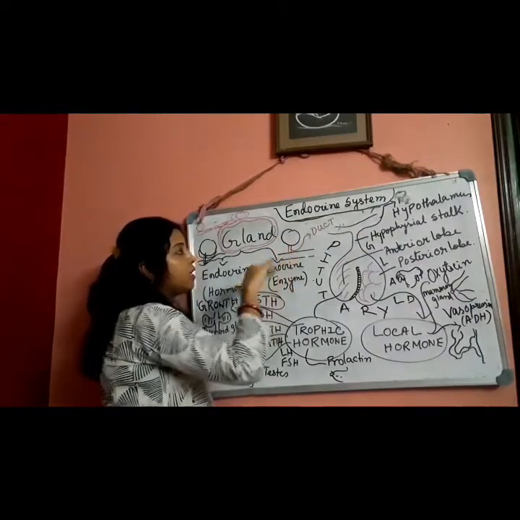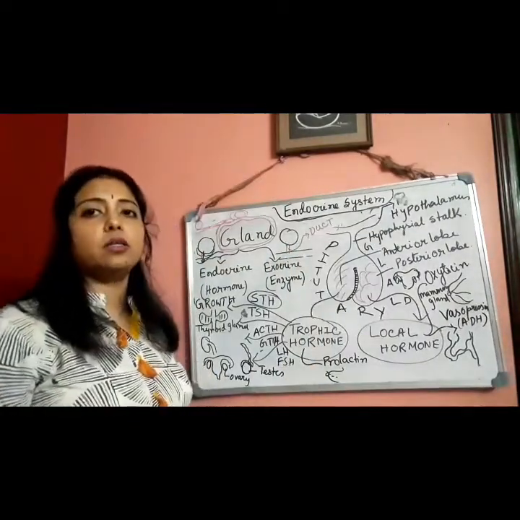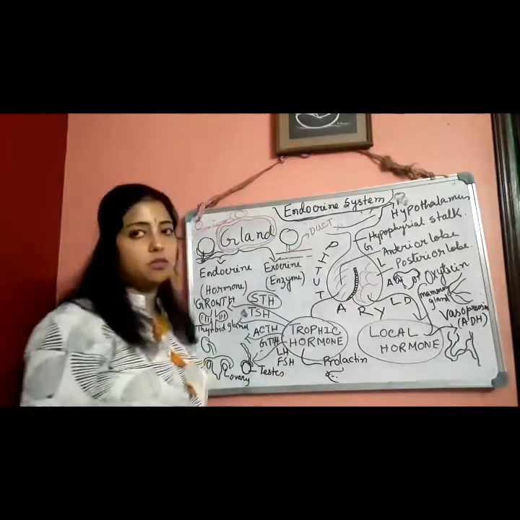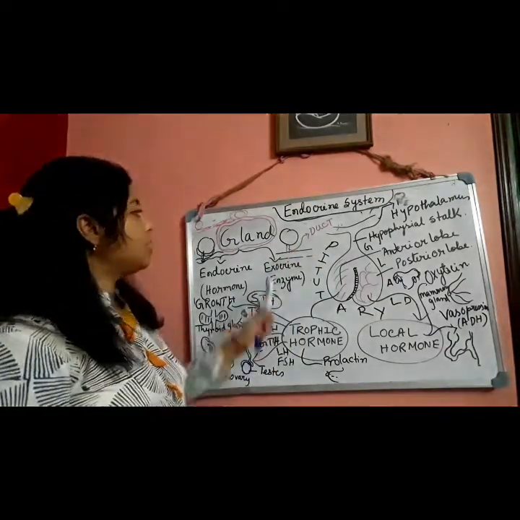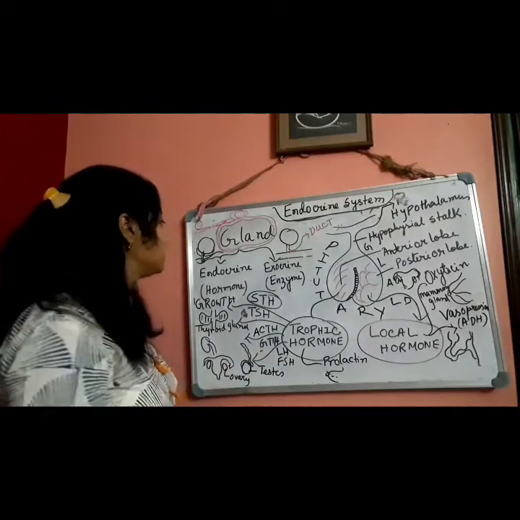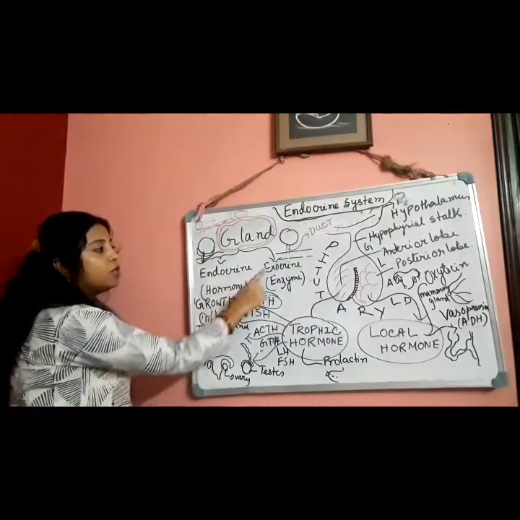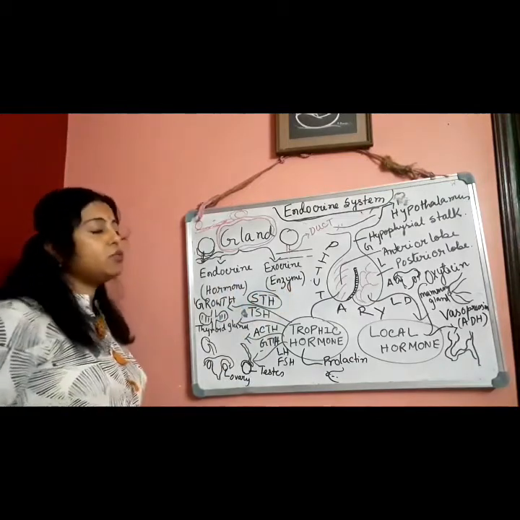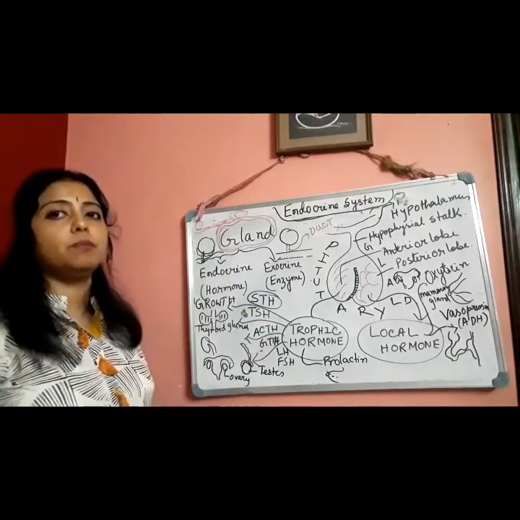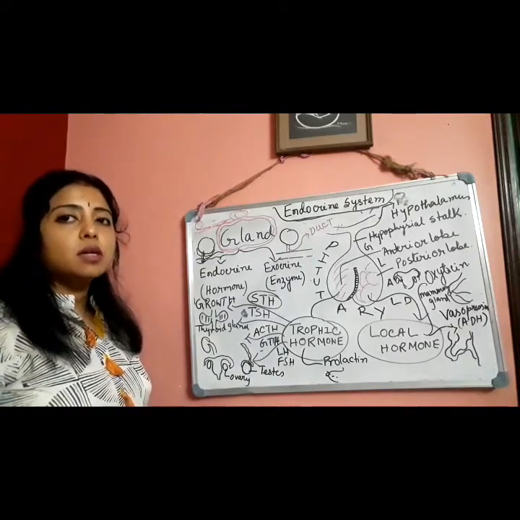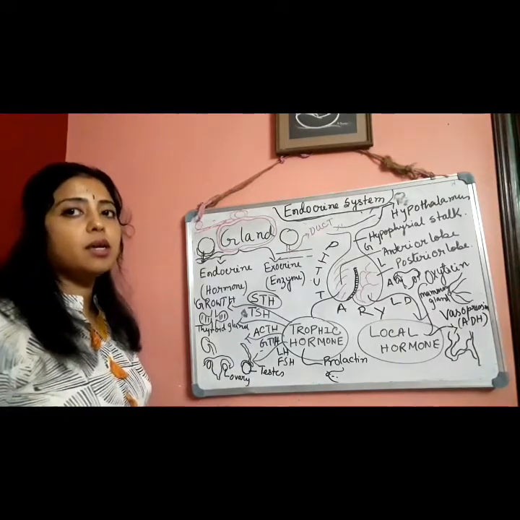Through the duct, it will either pass outside, for example sweat and sebum, or directly into the blood vessel to do their activities. Endocrine glands secrete hormones and exocrine glands secrete enzymes. Not only enzymes, also sweat and sebum are secreted by the exocrine glands.